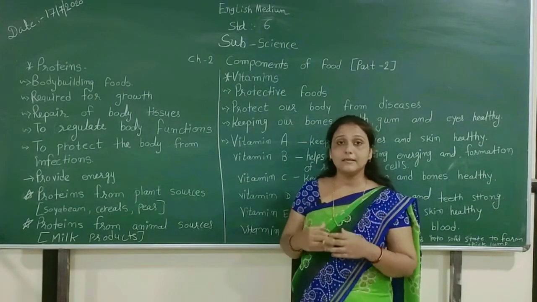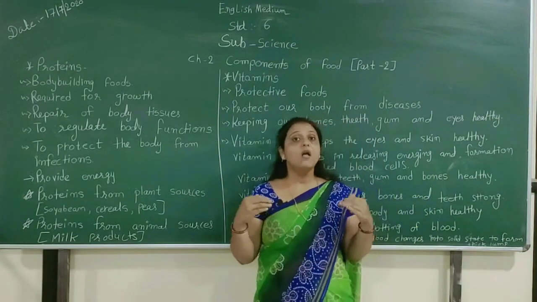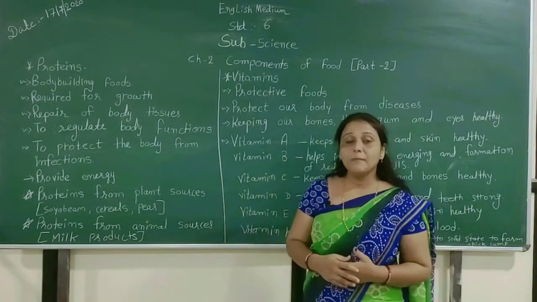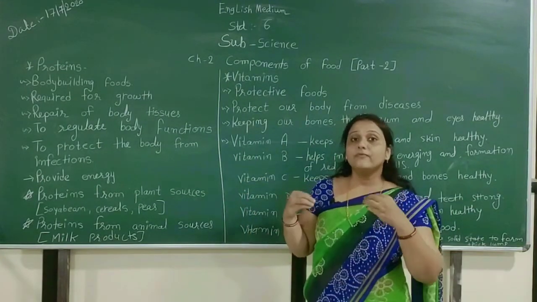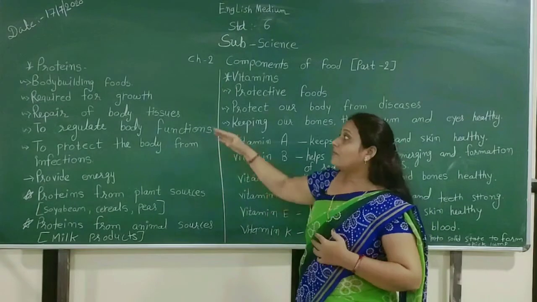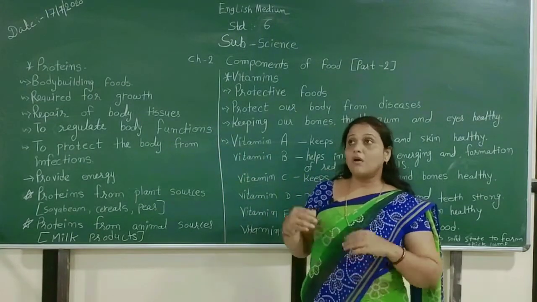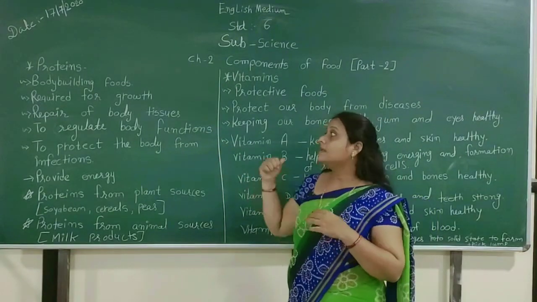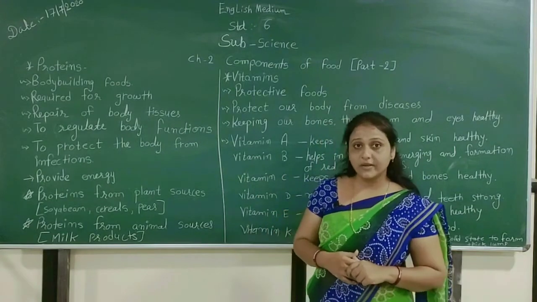If we have a small amount of proteins in our body, then our body will be affected easily by any type of infection. But if we have enough proteins in our body, then our body will be protected from different types of infections.